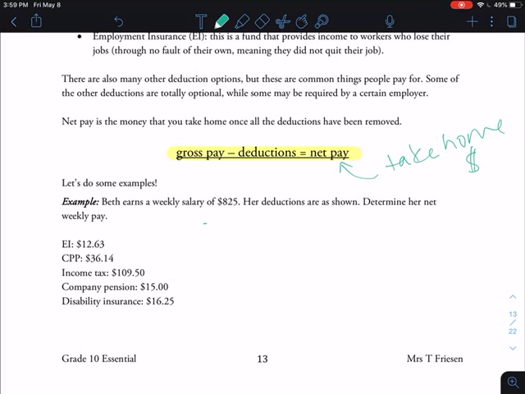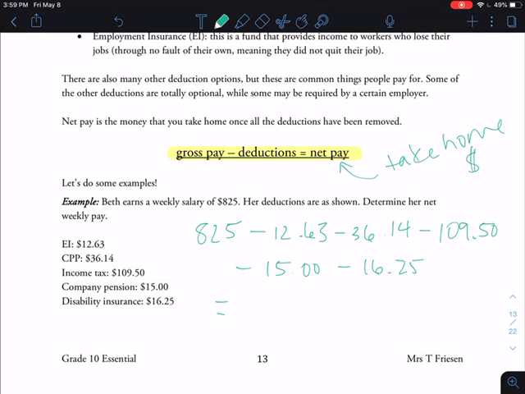So what we're going to do is we're going to take her gross pay, that's from here, and then subtract all of her deductions. Okay, so we're going to subtract $12.63, we're going to subtract $36.14, we're going to subtract 9.50, we're going to subtract $15, we're going to subtract $16.25.